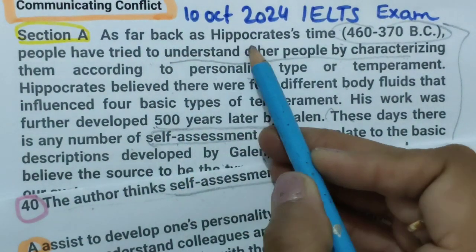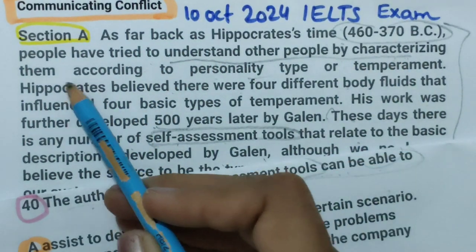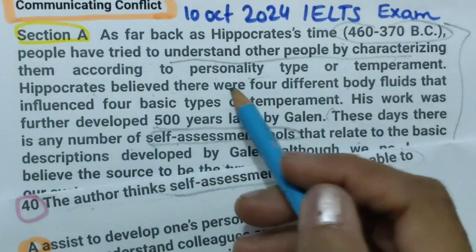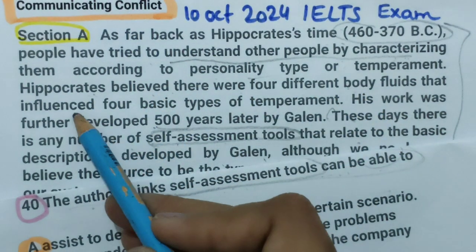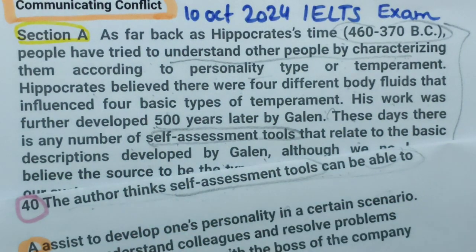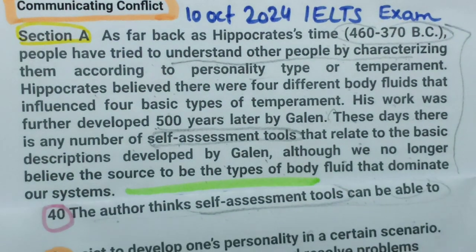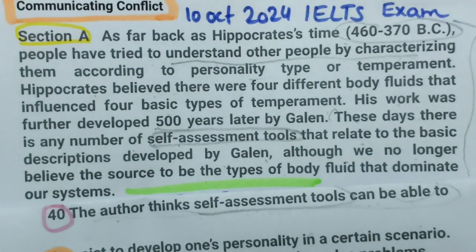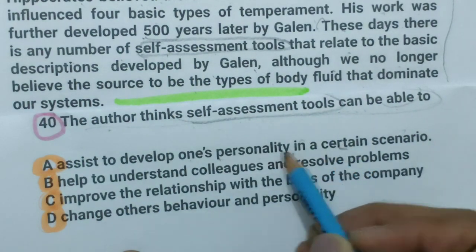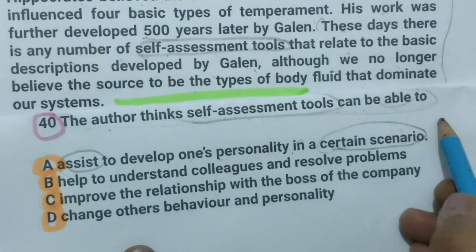As far back as Hippocrates' time, people have tried to understand other people by characterizing them according to personality type or temperament. This person believed there were 4 different body fluids that influenced our basic types of temperament. His work was further developed 500 years later. So first, this paragraph we have done. Let's try to match and read the options. Assist to develop one's personality in a certain scenario. So there was no assistant kind of thing, and a certain scenario was also not given.